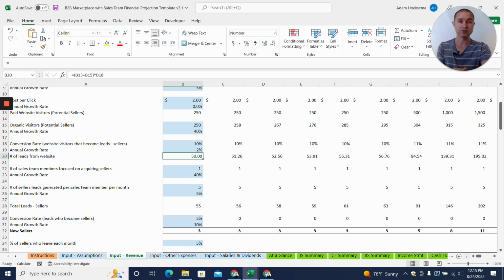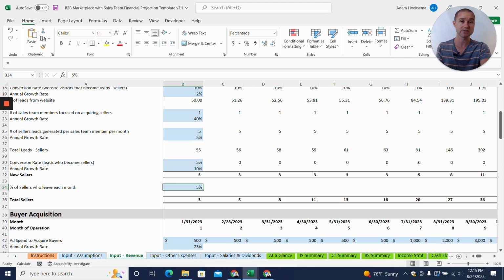We also assume that, hey, it's probably going to take a sales team. We're going to need a sales team to go out, get the different vendors and suppliers to list their products on our platform. So we're saying, hey, we're going to have one salesperson. They're going to be able to generate 5 qualified leads per month. And that's going to give us our total number of leads that are sellers. And we assume some conversion rate that the sales team will be able to convert, let's say 5% of those leads into new sellers on the platform.